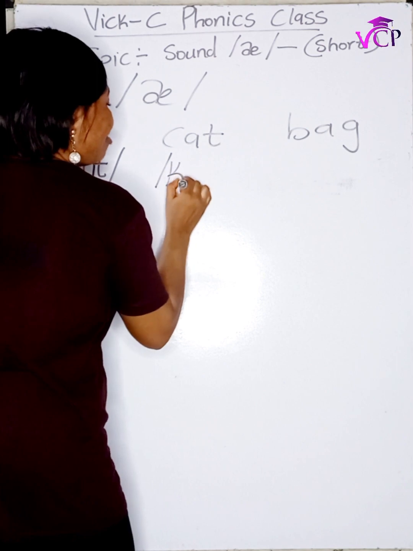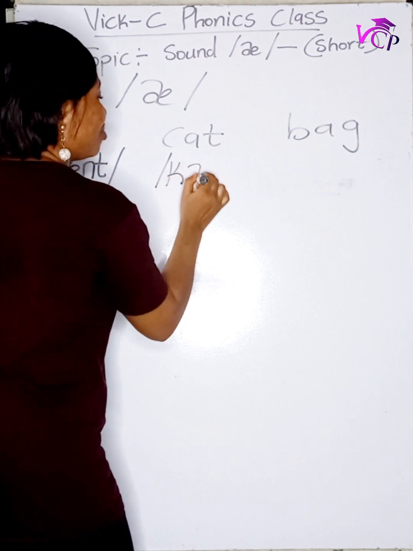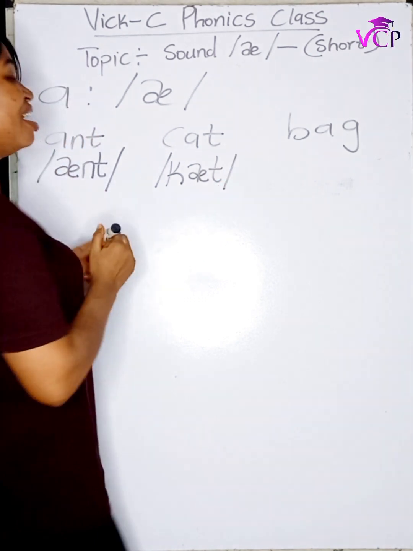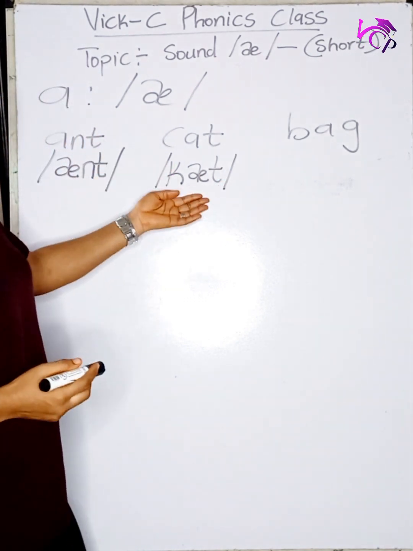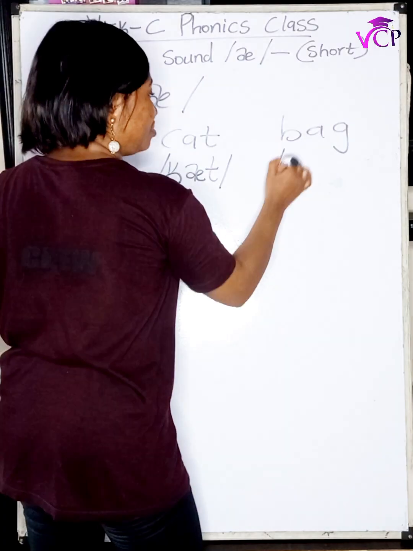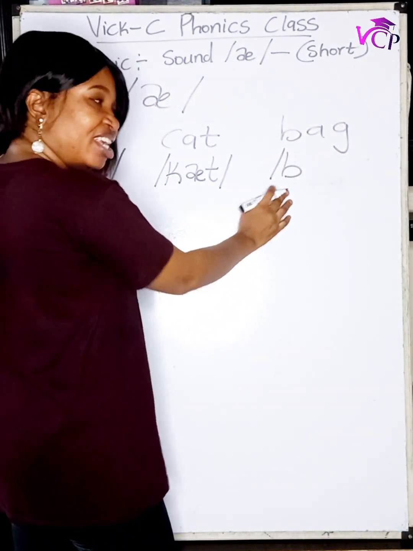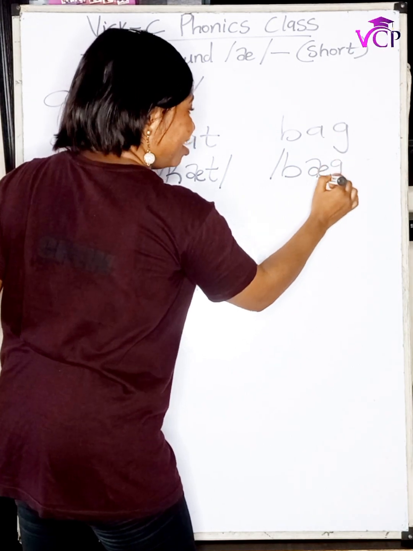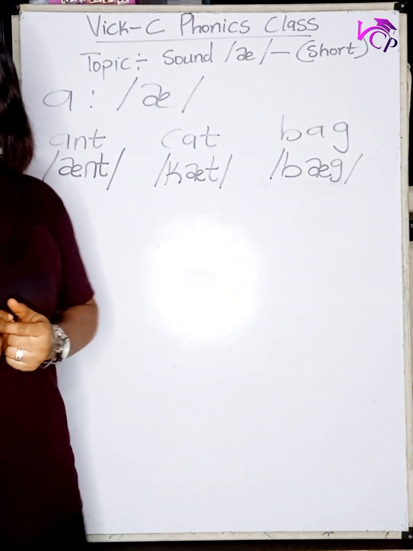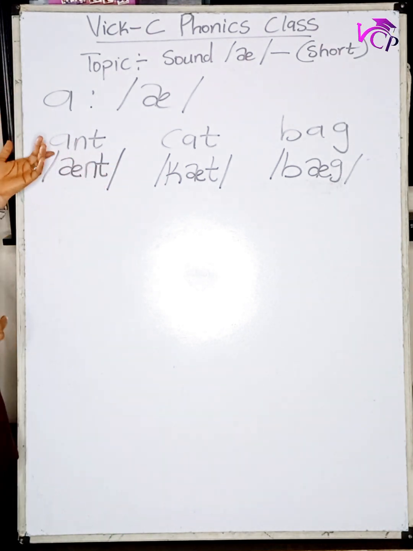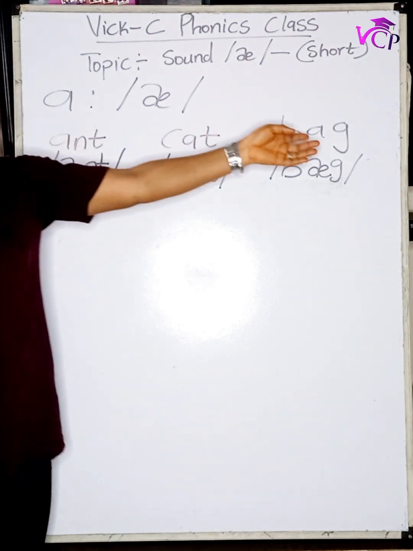So we have the hard sound, and we have the /æ/ sound, and the letter T remains the letter T. So we have cat. We have B, which is letter B, and we have G, giving us bag. So you see that we have and, cat, bag.